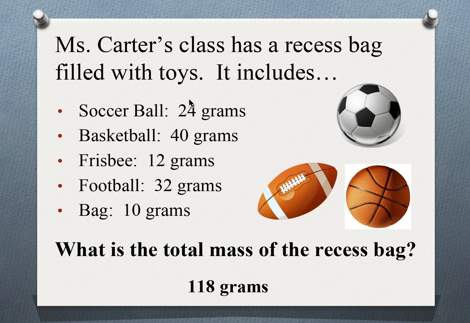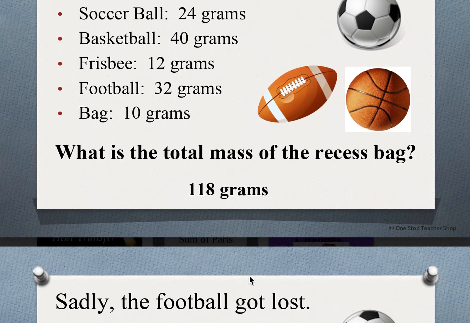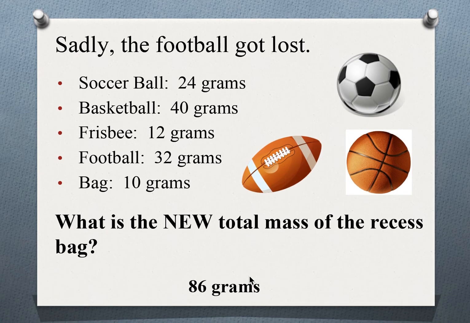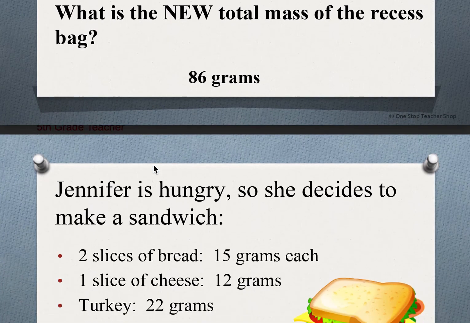And so this is the type of thing that we might see. The total mass of this recess bag, because it is the sum, the adding up of its parts. We've got to add up our soccer ball, our basketball, our frisbee, our football, and our bag to know what the total of that whole thing is. But the football got lost. So if the football is lost, we need to be able to look at this and say, well, I know that I would take away 32 grams to get my new mass of 86.